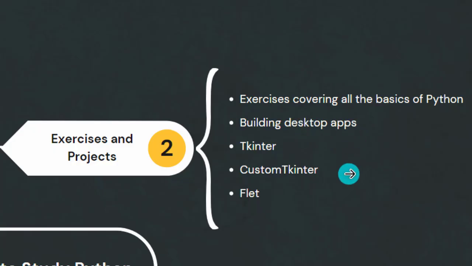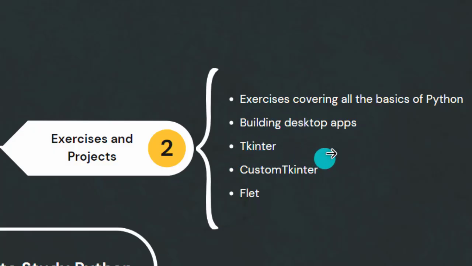So how will you build a desktop app in Python? In order to build a desktop app in Python, you need to learn a Python library that helps you build desktop apps. Python has a lot of libraries that can do that, but there are three which I will recommend, since you are a beginner. You can start with Tkinter. Tkinter is the easiest one among these, so you can go along with Tkinter. Maybe in one day you will understand the basics of Tkinter, then you can start building some desktop apps.